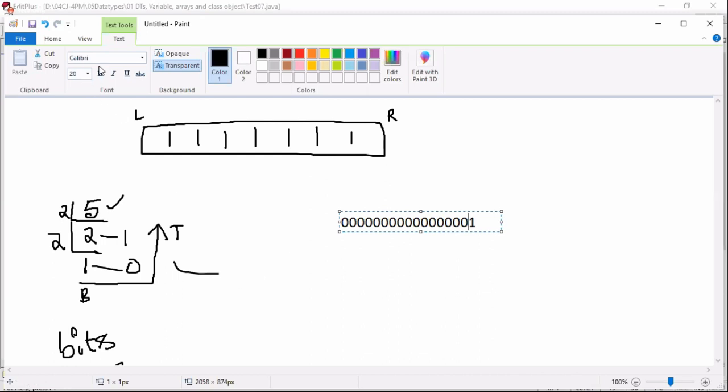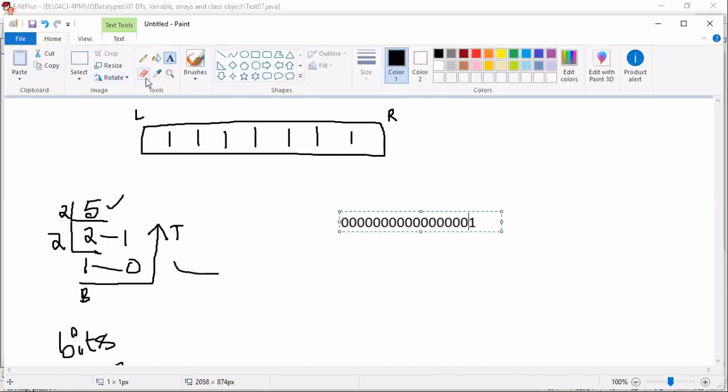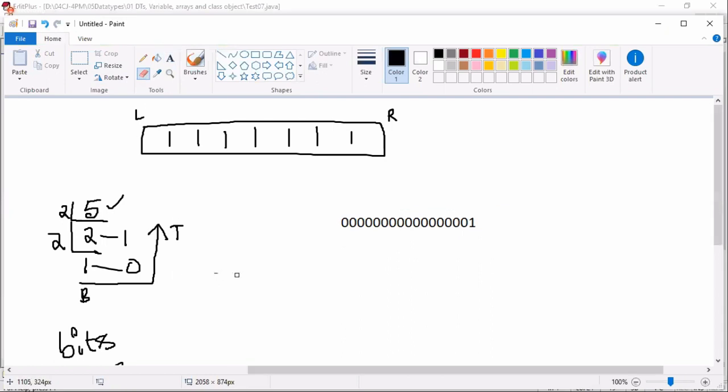So what I am trying to tell you here: whenever you are filling the bits, practice one thing. Generally people take bottom to top, left to right, but when filling the byte, follow this approach. Collect the values from bottom to top and fill right to left. Take the bottom 1 here, 0, 1. The remaining bits, all bits, fill with 0.